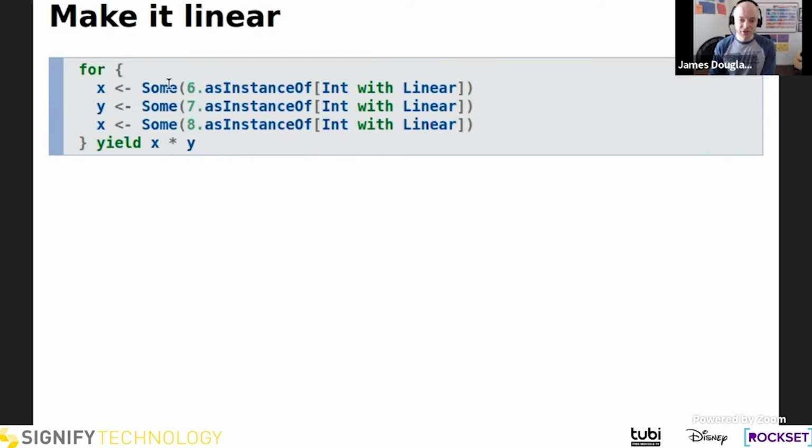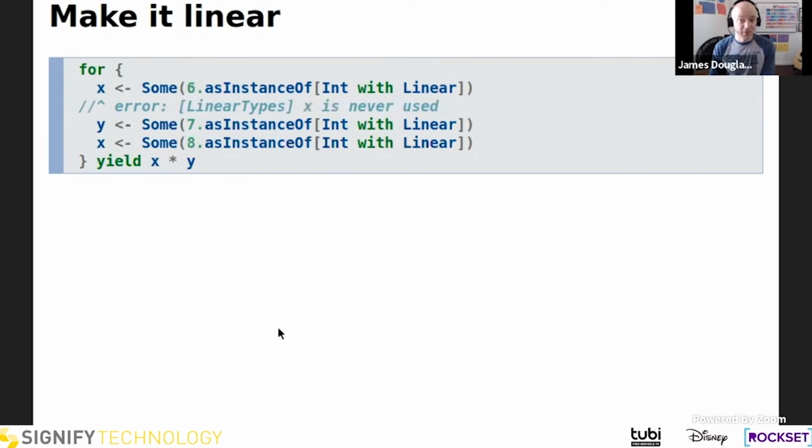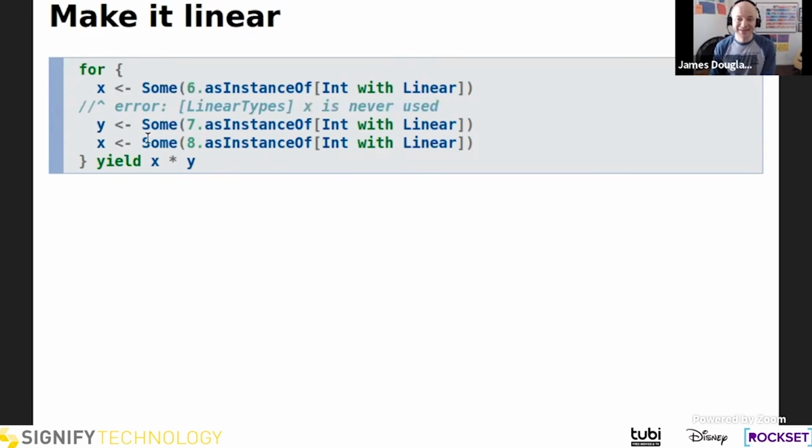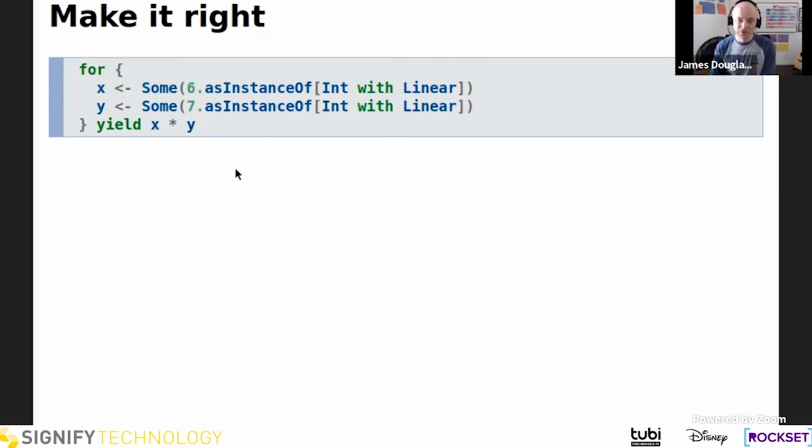So if we change our types to be option of int with linear, now x, y, and x must each be used exactly once, and our compiler tells us so. And so we can fix it by getting rid of the unused x. I'm getting rid of the one that's 8, again, just like I did before. So again, potentially changing the meaning of this code. I may have actually just introduced a bug by changing this x to be 6 instead of 8. So the next step would be to go and find out how this code is actually supposed to work, and make sure it does that. But at least once we're at that point, we can't accidentally reintroduce the same sort of shadowing potential bug.